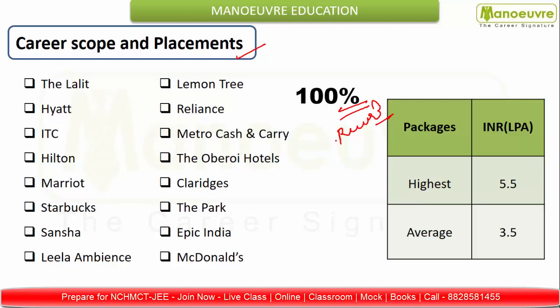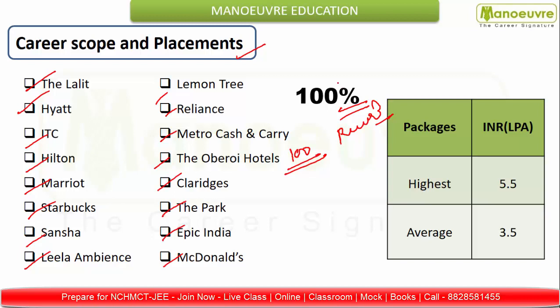Students were offered more than 100 positions at management and executive levels. Last year, as many as 40 companies visited the institute for campus recruitment, some of these companies like Hyatt, The Lalit, ITC, Hilton, Marriott, Starbucks, Sancha, Lila Ambience, Lemon Tree, Reliance, Metro Cash and Carry, the Oberoi Hotels, Claridge's, Park, Epic India, McDonald's, and there are various companies.